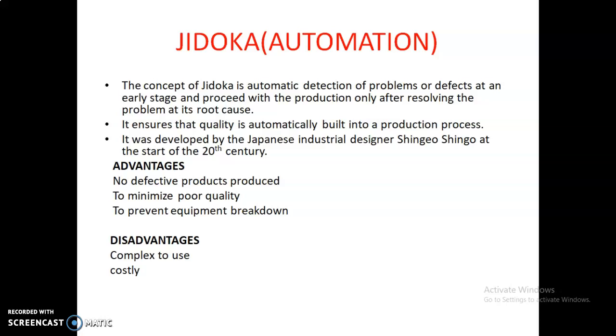It ensures that quality is automatically built into a production process. As a result, quality gets improved in the production line. It was developed by the Japanese industrial engineer Sakichi Toyoda at an early stage of the 20th century. Advantages: no defective products produced, minimize poor quality, and prevent equipment breakdown.